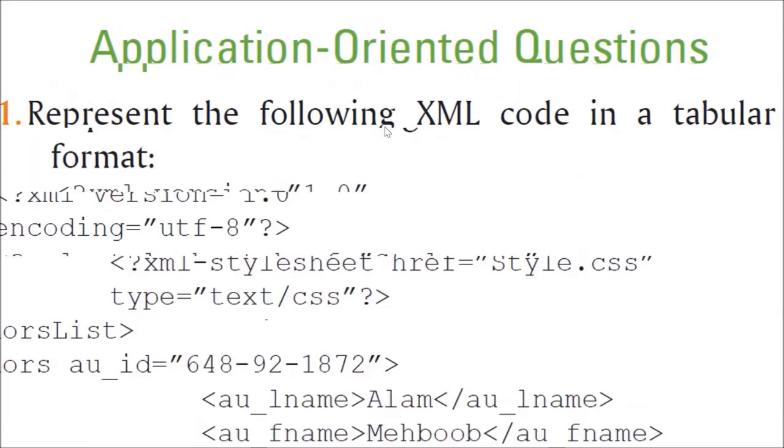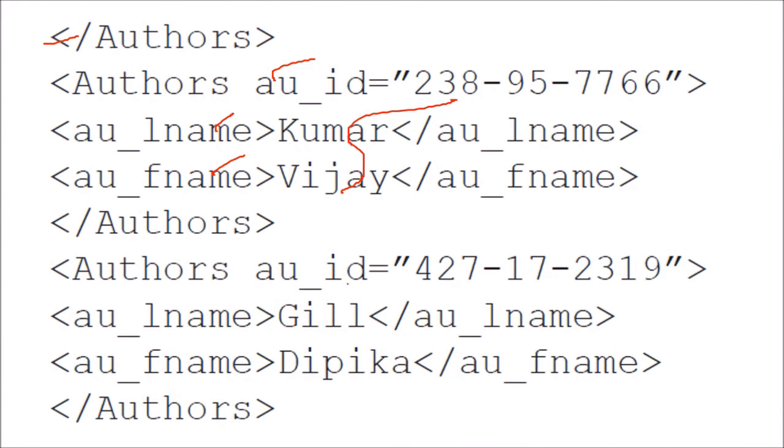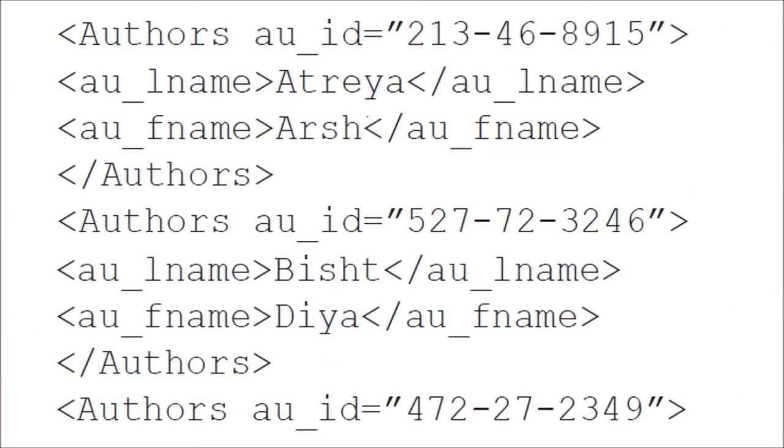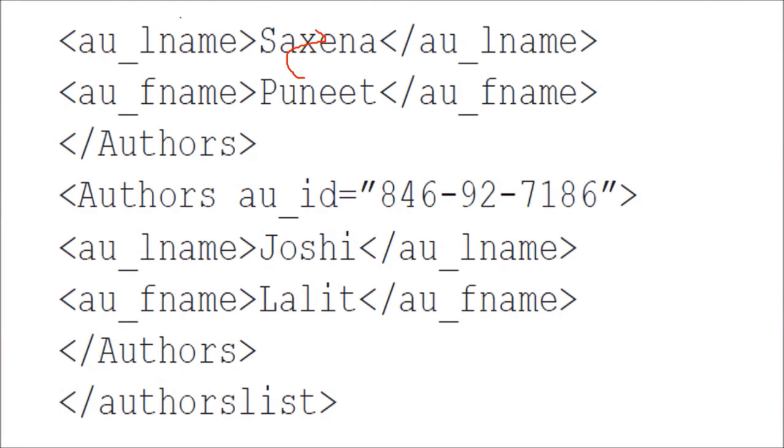So the first name is, let me tell you, Mehboob Alam with this ID. Then Vijay Kumar with this ID. Then Deepika Gill with this ID. Then Arsh Atre with this ID. And Diya Bisht with this ID. And Puneet Saxena with the previous ID. And Lalit Joshi with this ID. Then we close the author list.